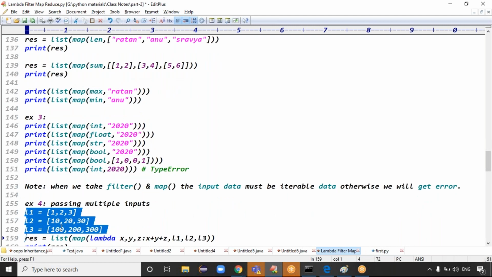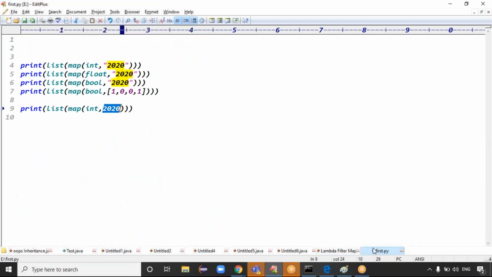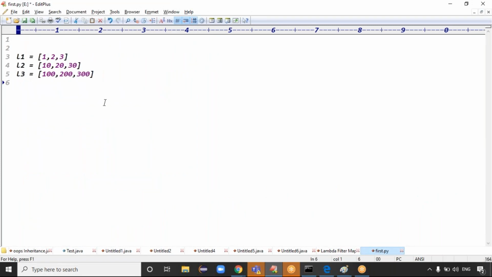If you go for the fourth example, I have 3 lists: L1, L2, L3. What is my requirement? The first elements of L1, L2, L3 are 1, 10, 100, and I need the output 111. Triple one I want as output. Second case, triple two. Third case, triple three. Guys, do we have to do the operation on every element or not? Triple one, triple two, triple three.